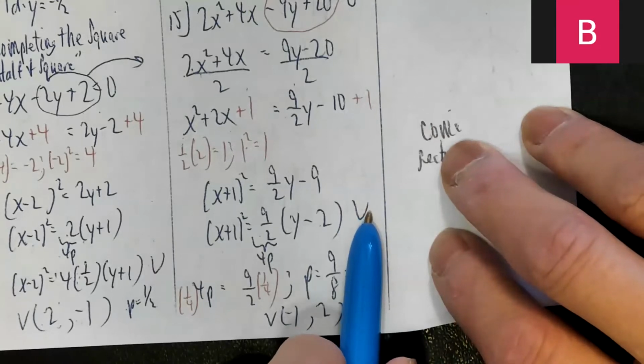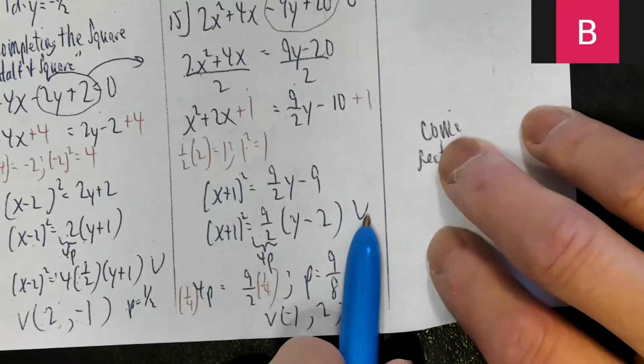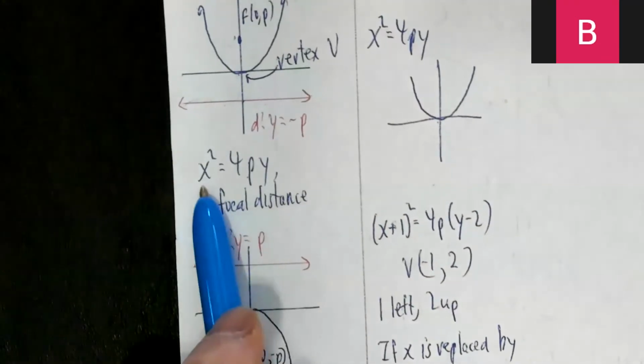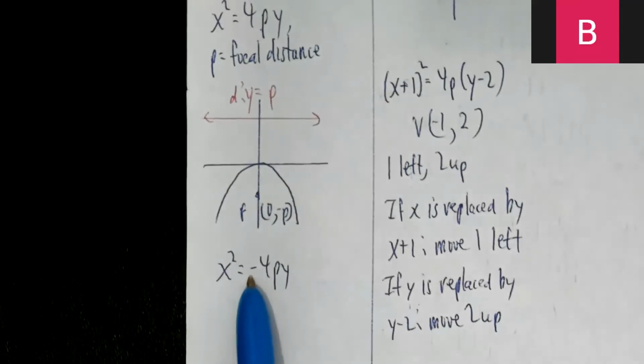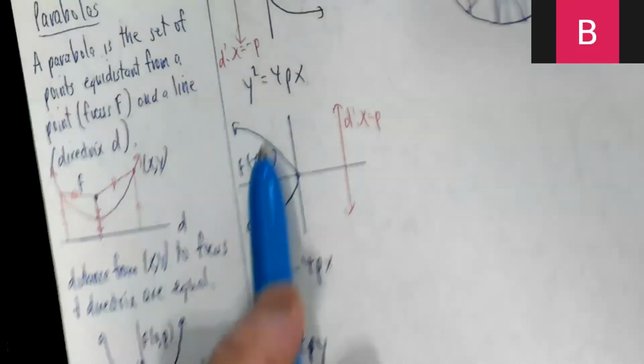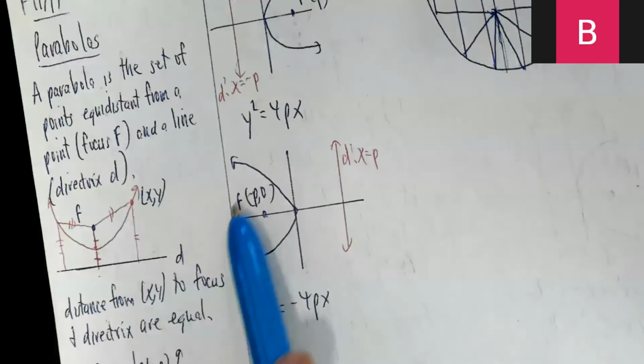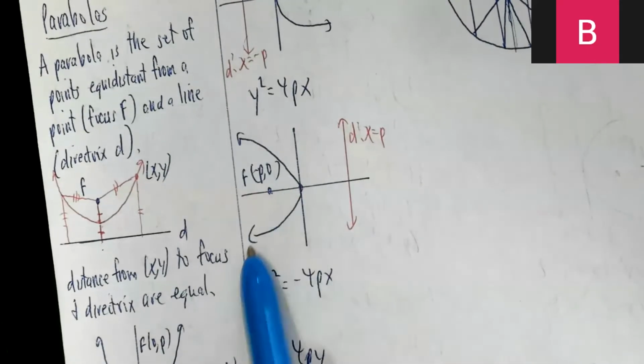Again, quiz tomorrow, the most likely scenarios, I'll give you one of each. One that goes up, down, left, and right. So you'll follow this scheme. If it looks like this, up. If it looks like this, there's a negative, down. If you got y squared equals 4px, right. Y squared equals negative 4px, left.